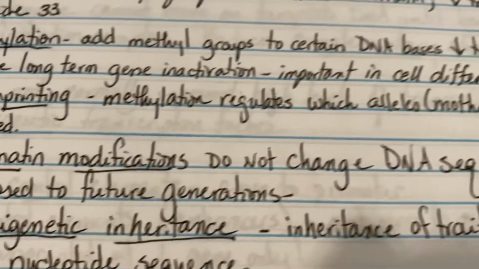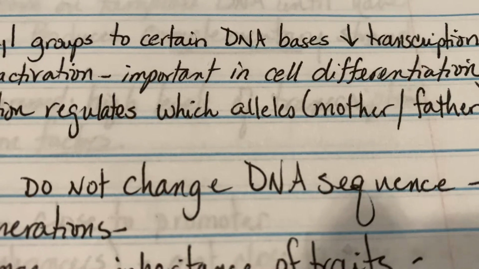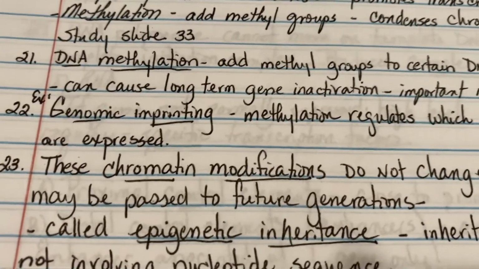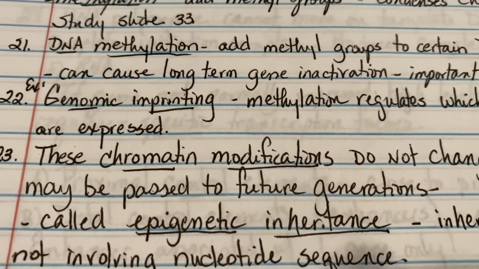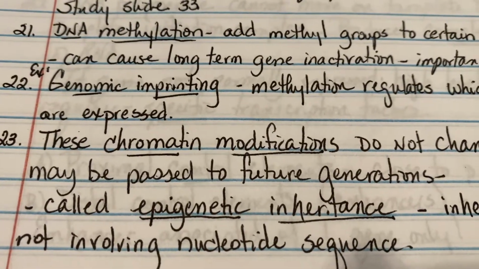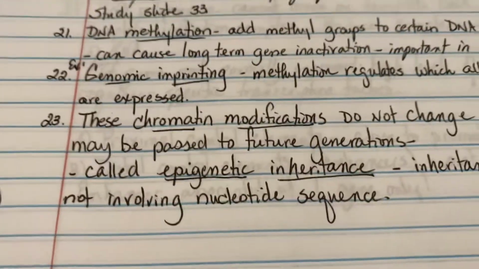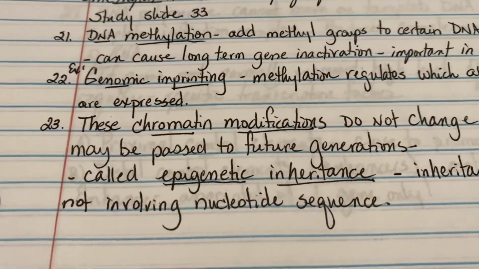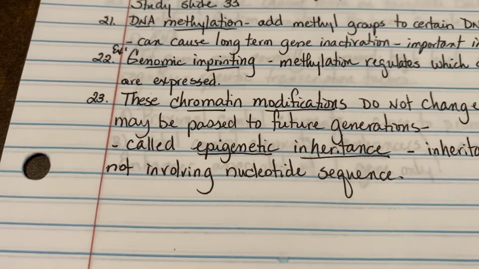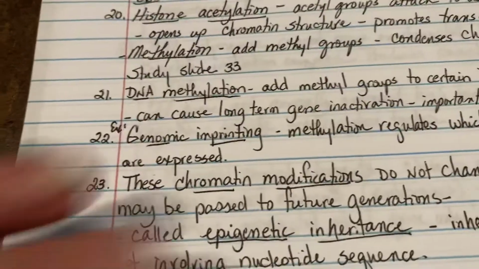These chromatin modifications do not, and this is very important, they don't change the DNA sequence. But they still can be passed to future generations. And this is a phenomenon called epigenetic inheritance, where it is the inheritance of traits that doesn't involve the nucleotide sequence. It's quite fascinating. So all of this acetylation, methylation, that type of thing can be passed to the children.